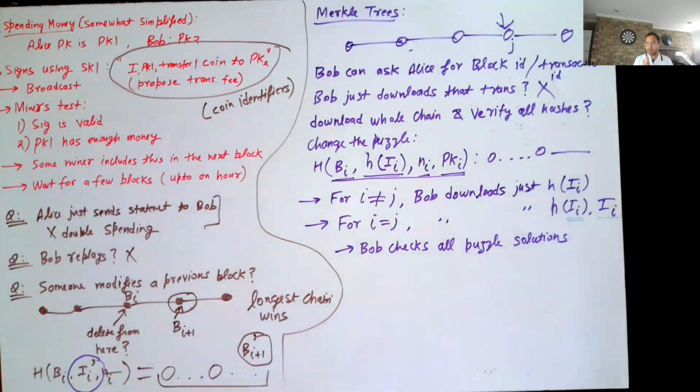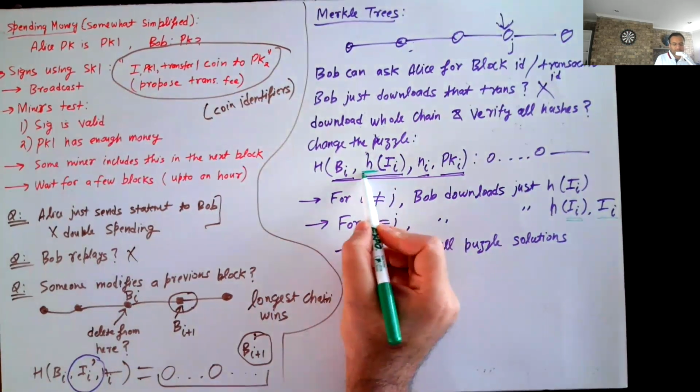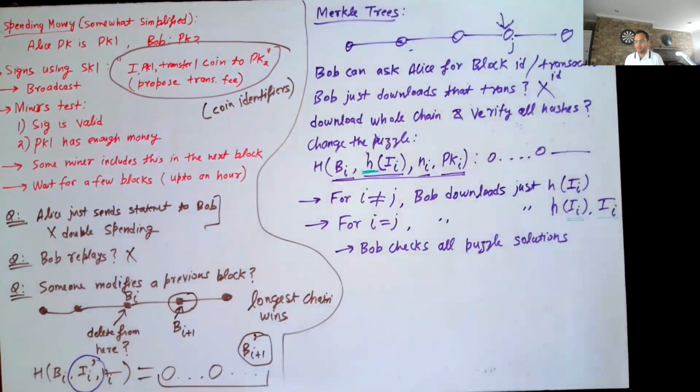Okay, any questions about this so far? And why am I using a hash function here? What type of hash function this small h should be? Is this a one-way function or what?